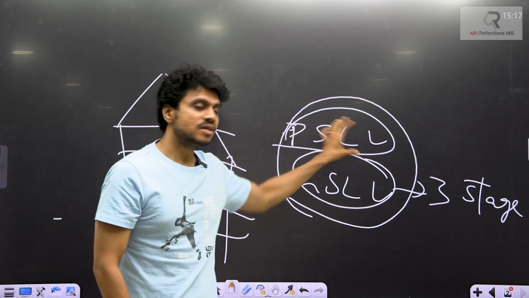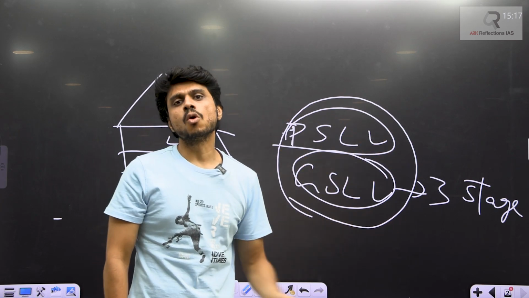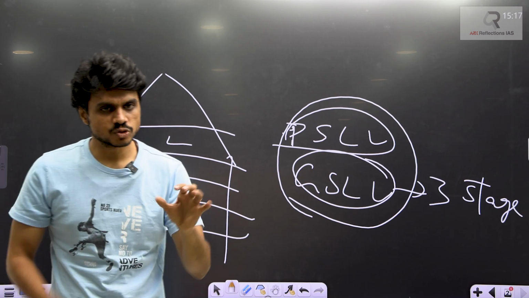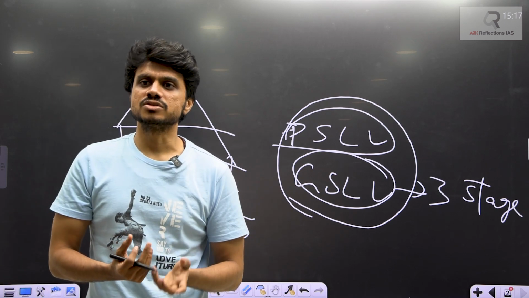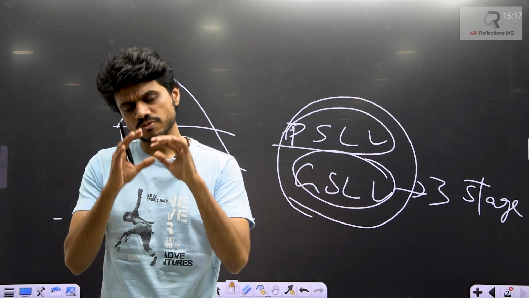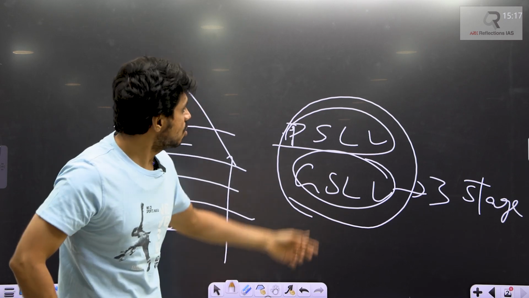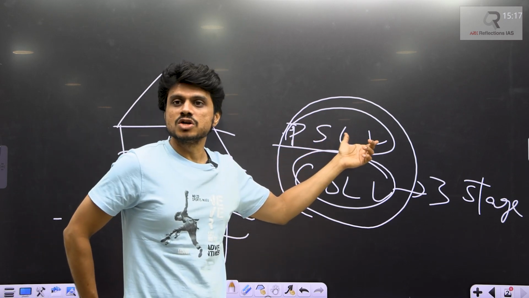Even the PSLV can place up to 1000 kgs in the orbit. So what if you have to place some smaller satellites, 100 kgs or 500 kgs, or any payload of lesser weight? You cannot use this thing for launching them.